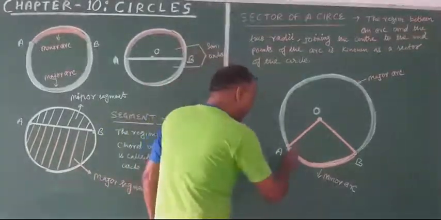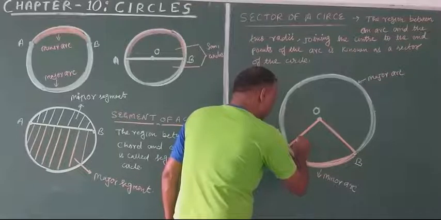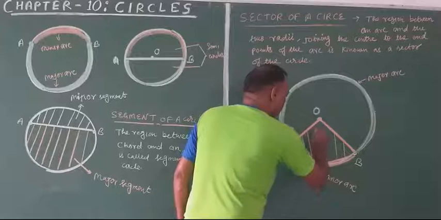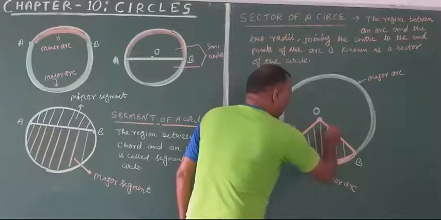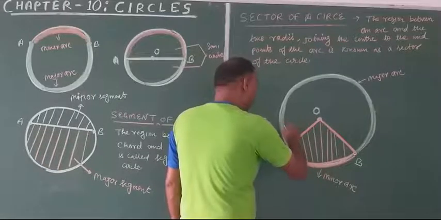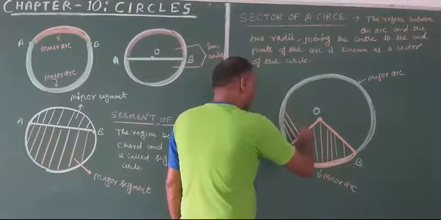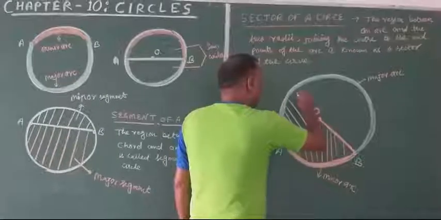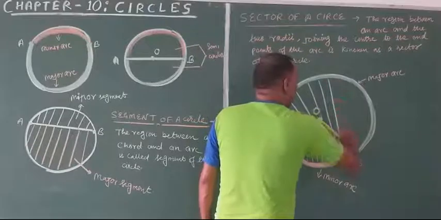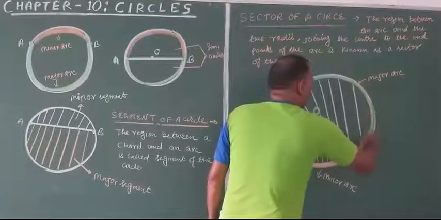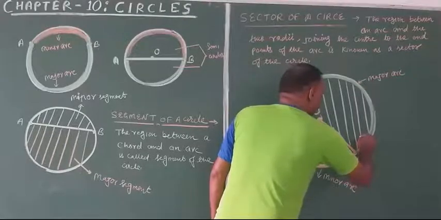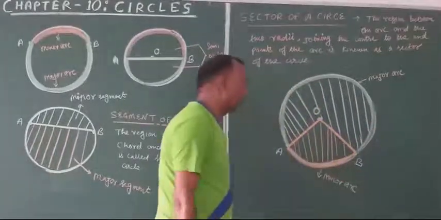Now just look, if you join this center to the end points of the arc, then this region is called the sector of the circle. And also this one. These are the sectors of the circle.